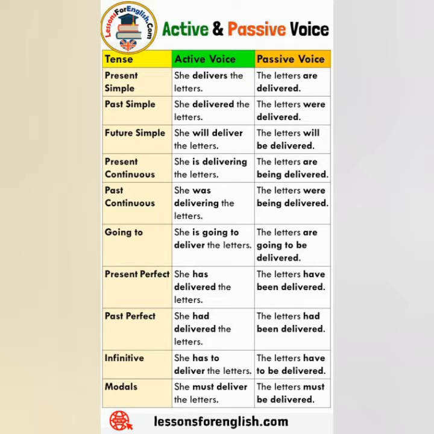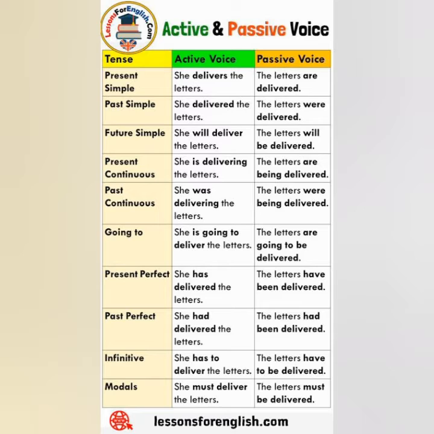She delivered the letters. The letters were delivered by her. She will deliver the letters. The letters will be delivered by her. She is delivering the letters. The letters are being delivered by her. She was delivering the letters. The letters were being delivered by her. She is going to deliver the letters. The letters are going to be delivered by her.